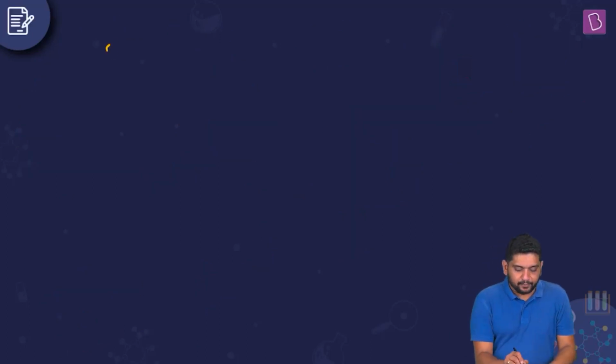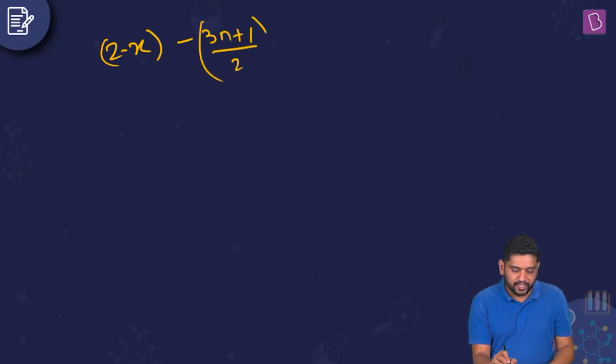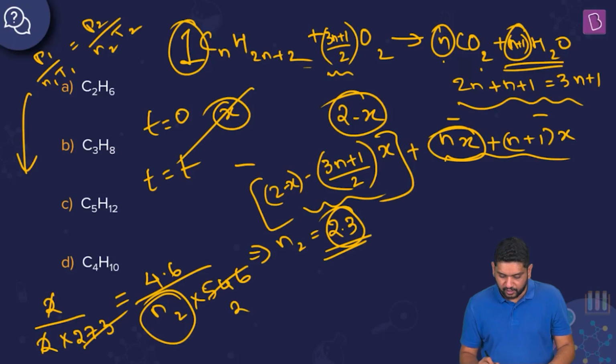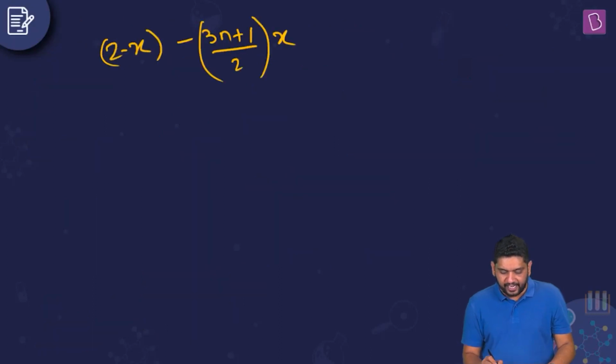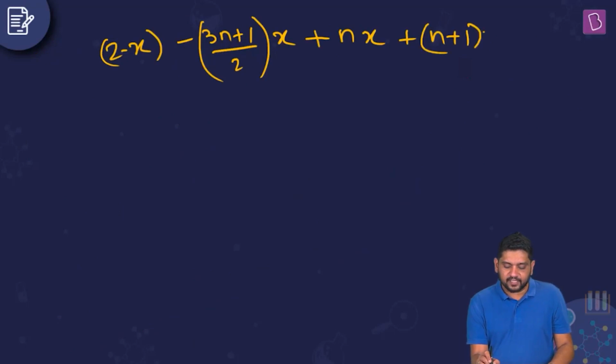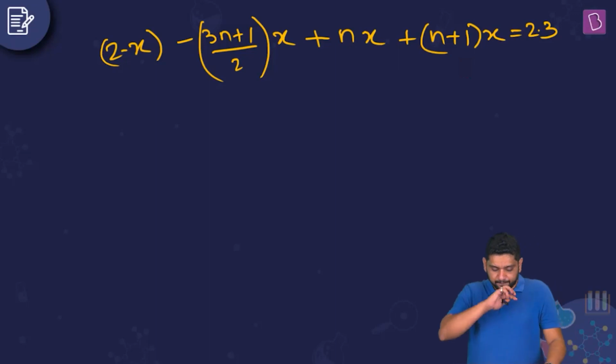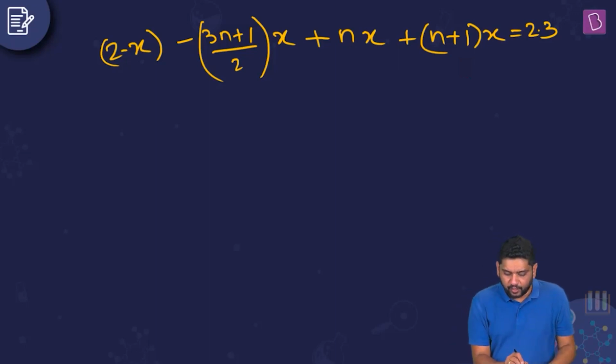Cool. So what do I get? I'm getting 2 minus x was the original moles of O2, minus (3n plus 1) by 2 times x was the number of moles of oxygen consumed, and nx is the number of moles of carbon dioxide, and (n plus 1)x is the number of moles of H2O. All of these combined should be 2.3. From here, what I can see is, okay, 2 minus x, this is also a subtraction, then you have two additions here, right?